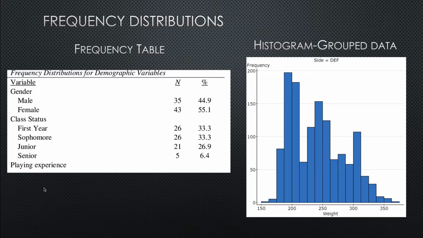Again, another way to display data that gives us an idea of where the central tendency is, because we can see that the middle range is around 250, but we do have this cluster of people just under or around 200. We have a cluster of people at 250. Then we have another cluster just above 300.